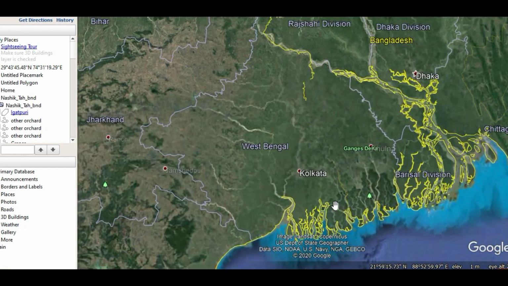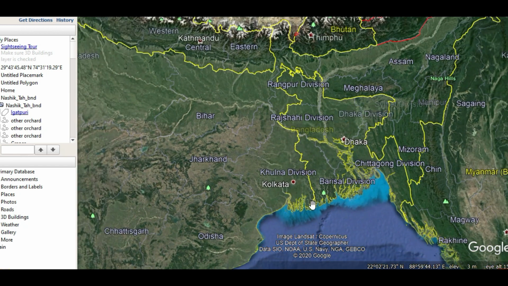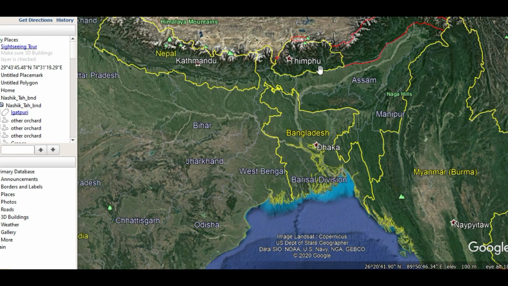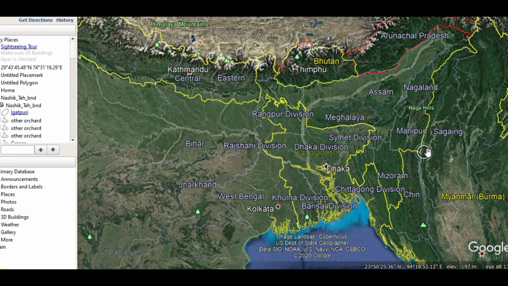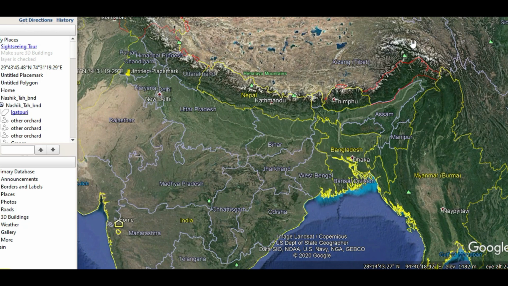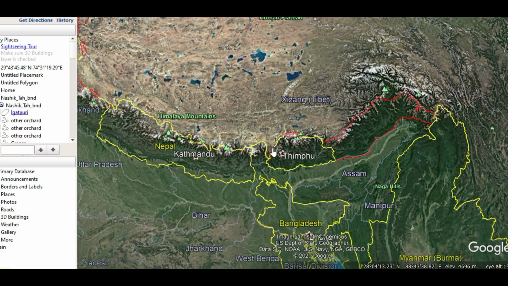Kolkata is the capital city of West Bengal, and it takes care of different borders. Here you can see the India-Bangladesh border, the longest border which India shares with any other nation, more than 4,000 kilometers. Then we have the Indo-Myanmar border, the Indo-Bhutan border, and the India-China border in Arunachal Pradesh and some part of Sikkim also.